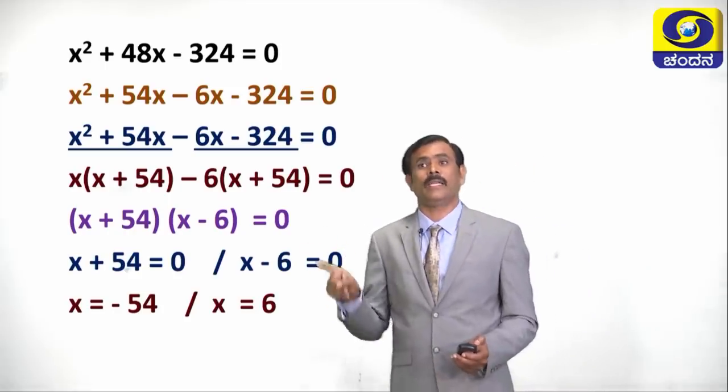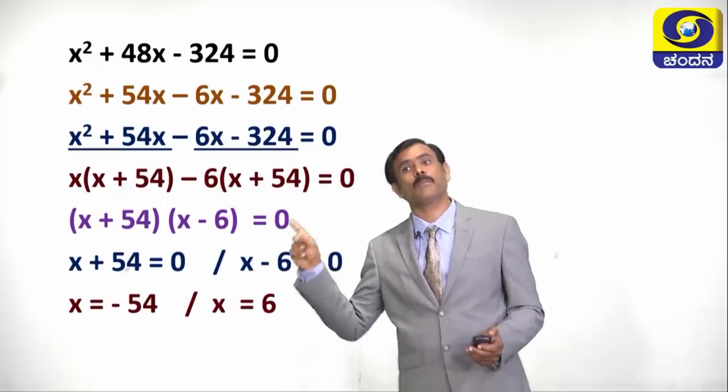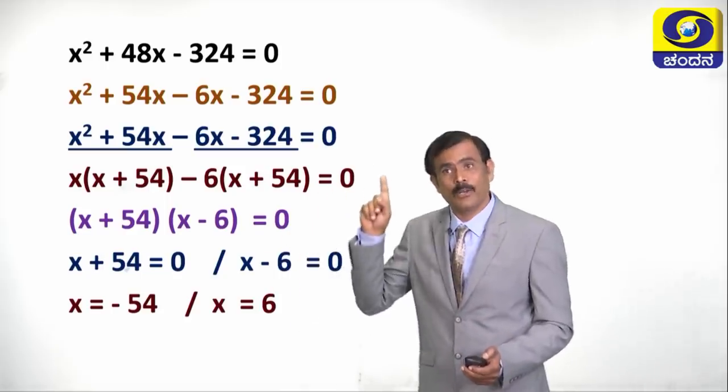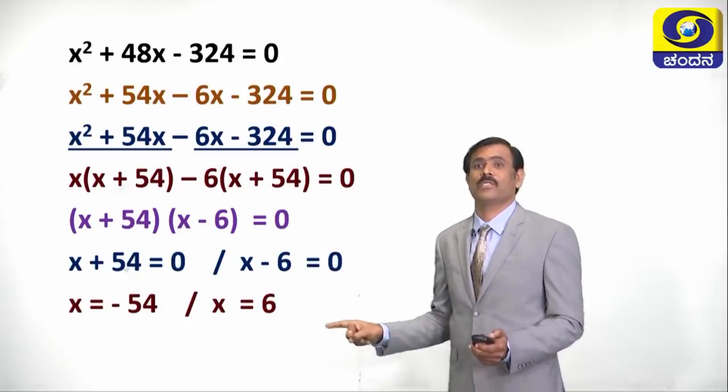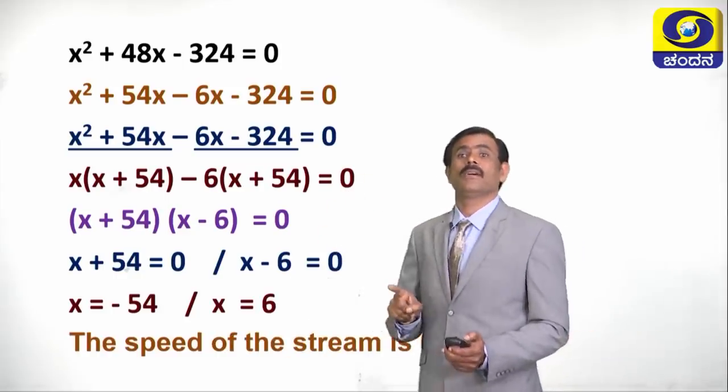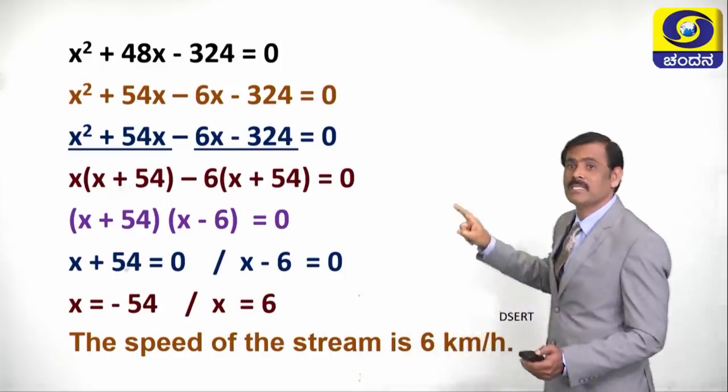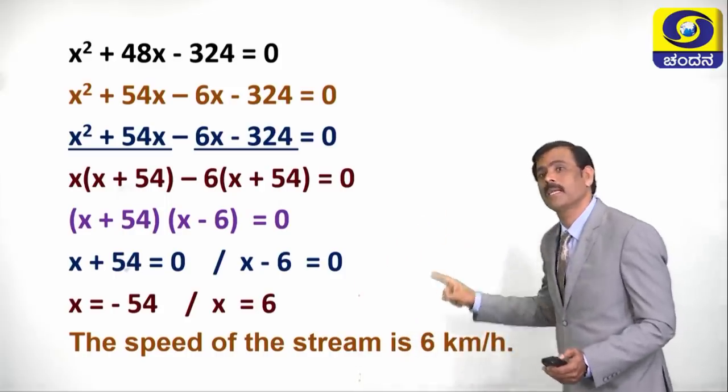See, the speed, time, distance all are positive. Therefore, here we have to take the positive value. What is the positive value? x is equal to 6. So the speed of the stream is 6 kilometer per hour.